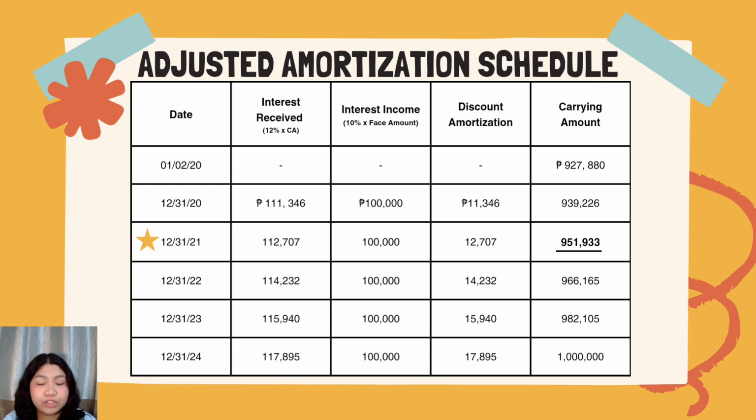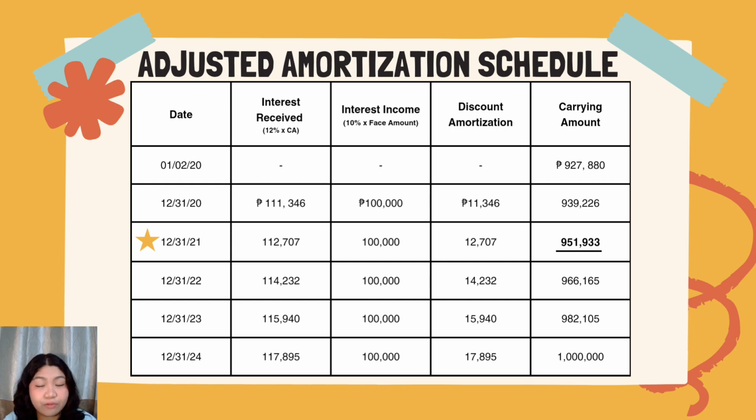The carrying amount for January 2020 is 927,880 pesos. So this amount will be multiplied by 12%, which is the effective interest rate, to get the interest received value of 111,346 pesos for December 2020.